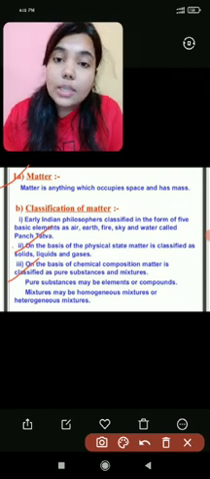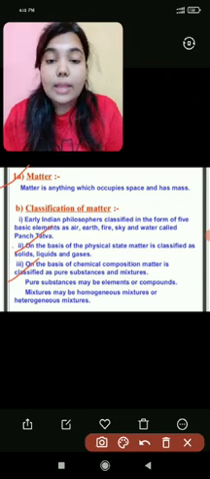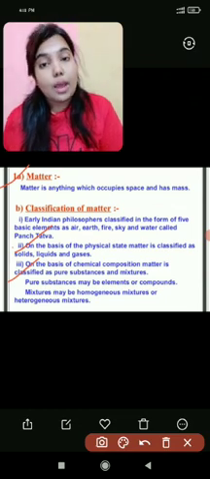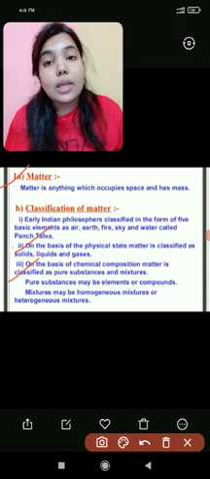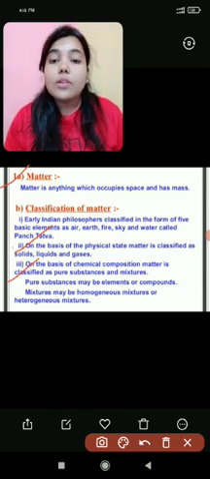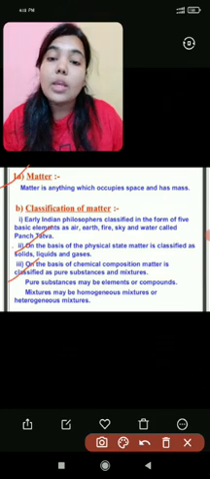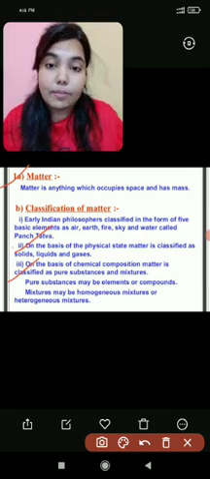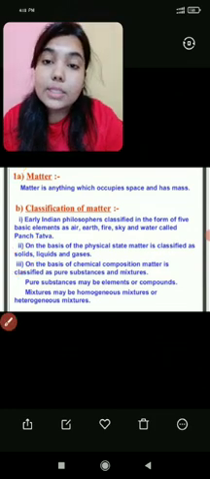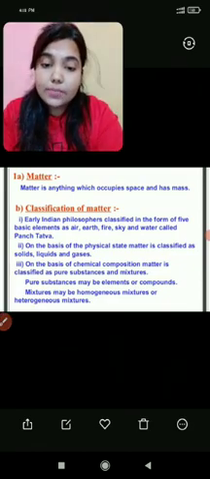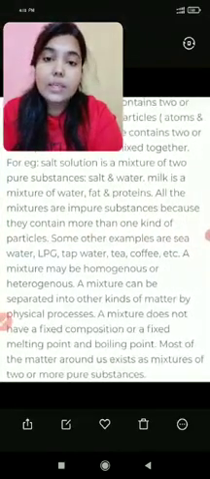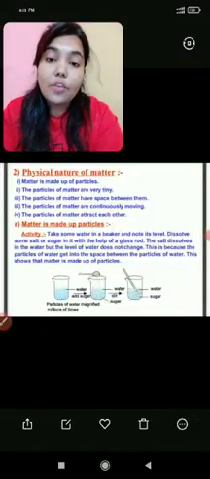It can be further classified into homogeneous mixture and heterogeneous mixture, which we will see further. So these were the physical classification and the chemical classification of matter. Now, what is the physical nature of matter? For this we will see some activities to understand the physical nature of matter.